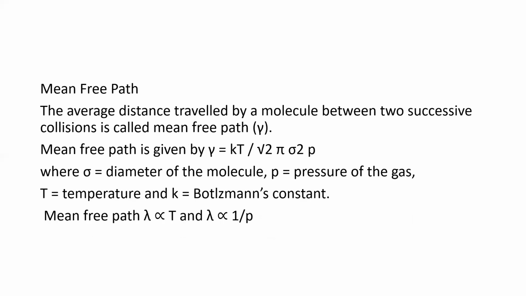Then next we have the mean free path. What do you mean by mean free path here? The average distance traveled by a molecule between two successive collisions is called the mean free path, denoted by lambda. It is given by k T divided by root 2 into pi sigma square into P. K is the Boltzmann constant, T is the absolute temperature, pi and 2 are constants, sigma is the diameter of the molecule, and P is the pressure of the gas.